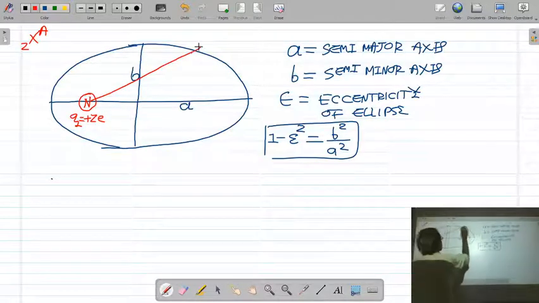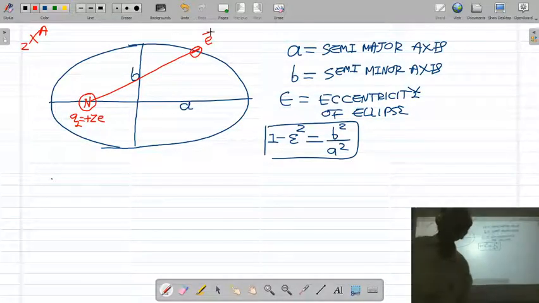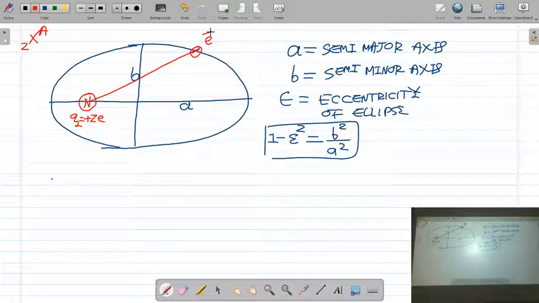An electron is revolving in an elliptical orbit around the nucleus, where the nucleus is situated at one center, one focus of the ellipse. Ellipse has two centers, so the nucleus is situated at one center of the ellipse.